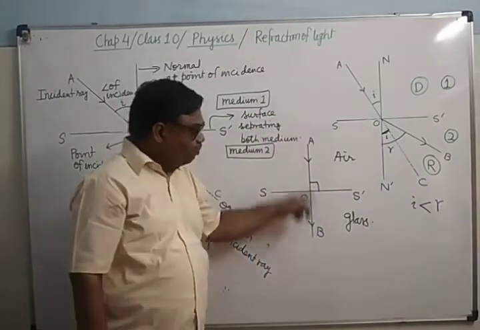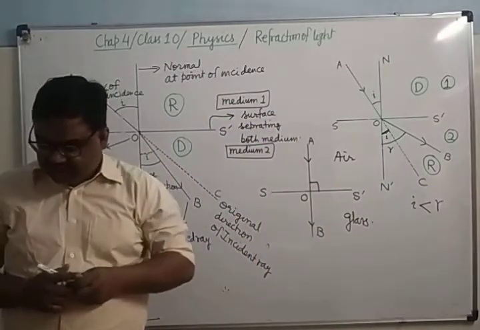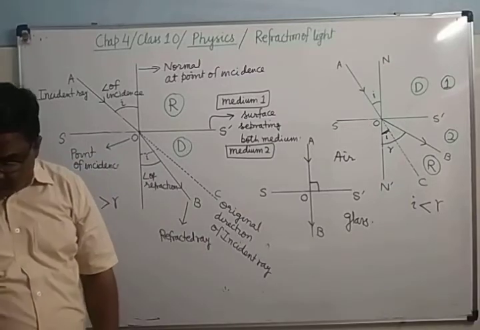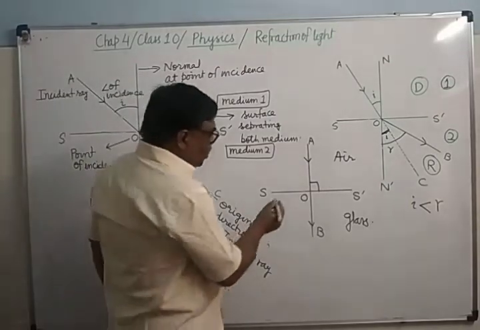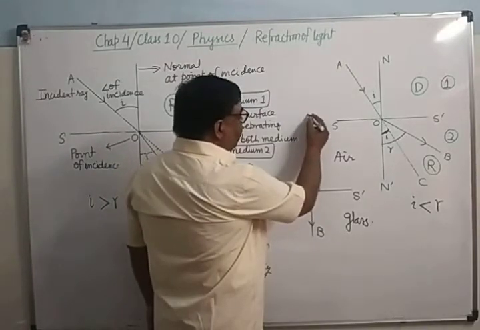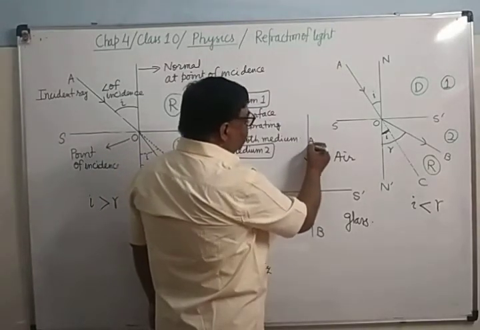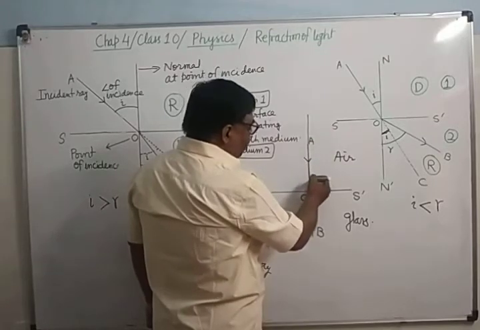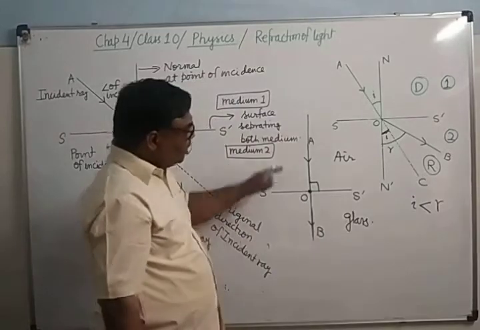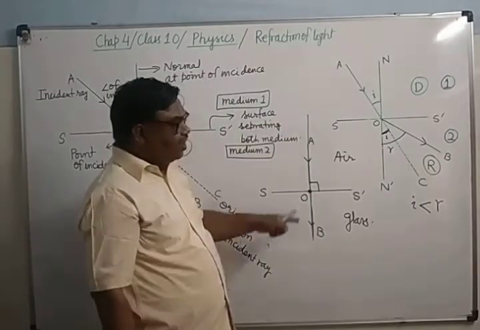If it is falling perpendicularly, you can see when it is falling perpendicularly, then what is the normal here? What will be the point of incidence? Point of incidence is this. What will be the normal? Normal will be along the incident ray. So you can see here, the incident ray is coinciding with the normal.